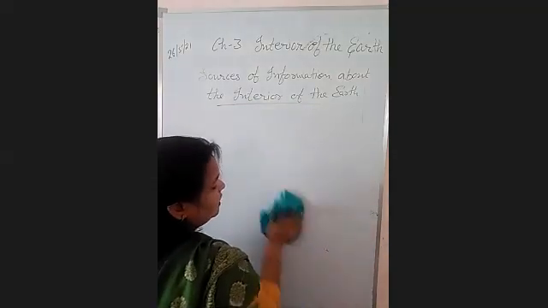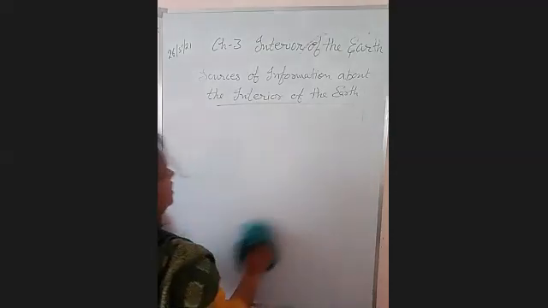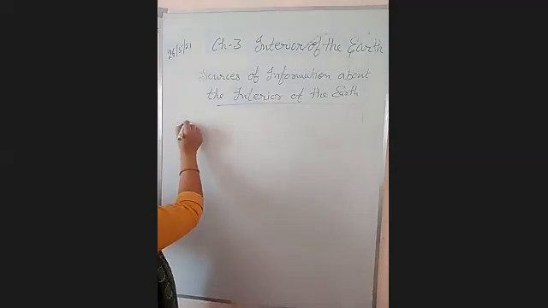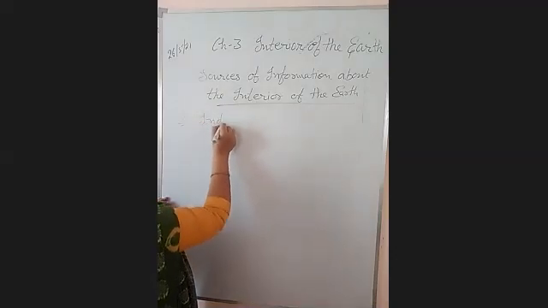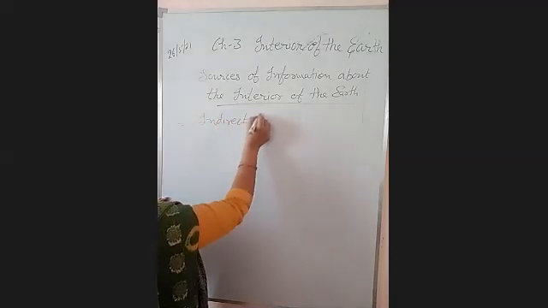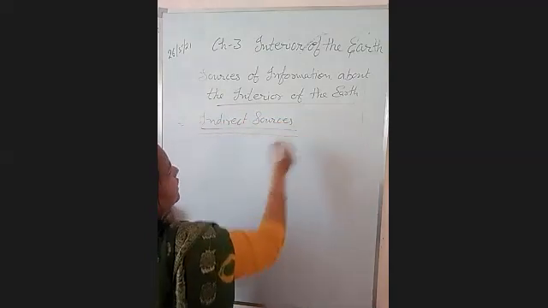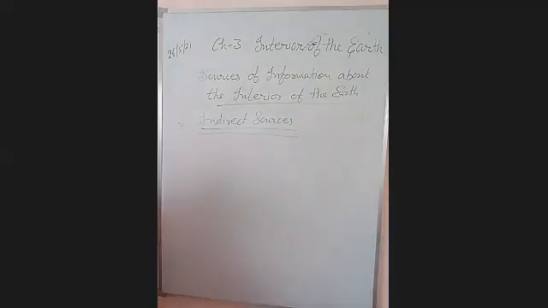So most of our knowledge is based upon the indirect sources. Now come to the second one, indirect sources. Like I told you, with the mines and the oil drilling project, when we go through these materials, we came to know that the density of material is increasing with the depth, right?